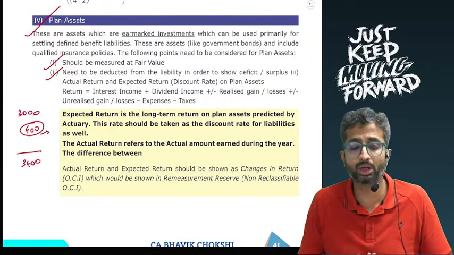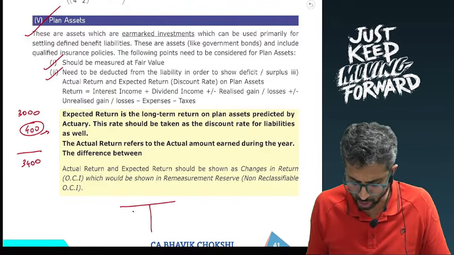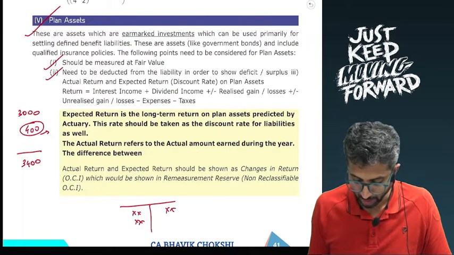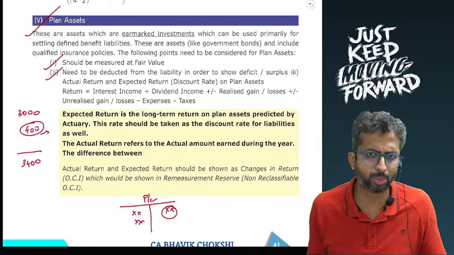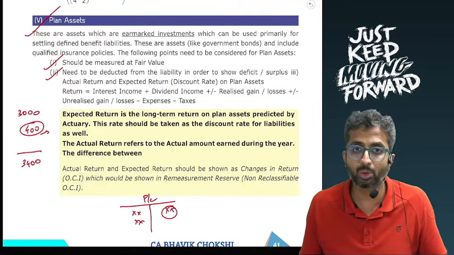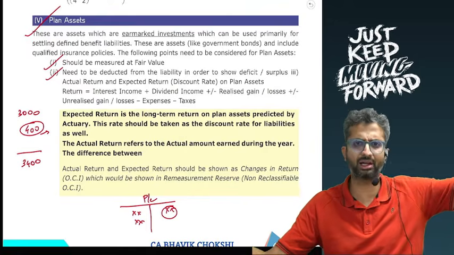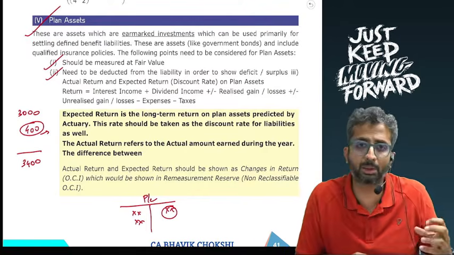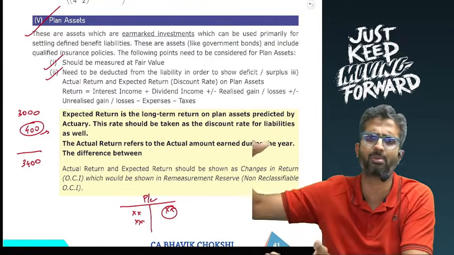Now the problem over here is, if I take it to the P&L, I will show it on the income side. So there are certain expenses, and then I will show an income, actual return, on the P&L credit side, for example. Is that going to be appropriate? Well, possibly yes. However, one can say that plan assets were for meeting plan liabilities, and hence we deducted the plan assets to show the net amount. Like you do it for provision for bad debts, you have debtors less provision for bad debts, net amount.